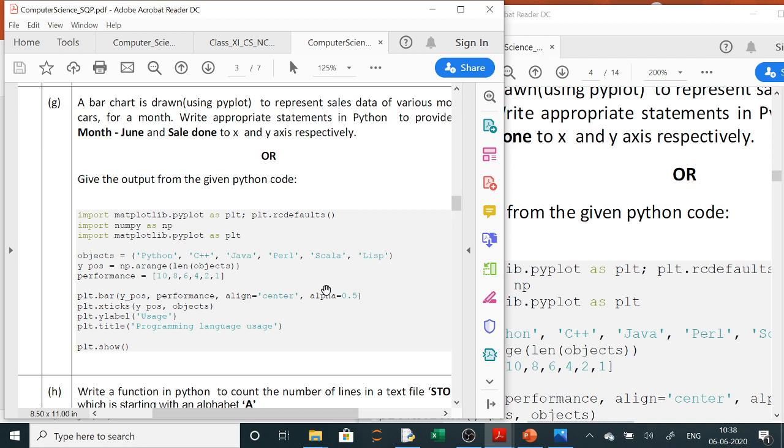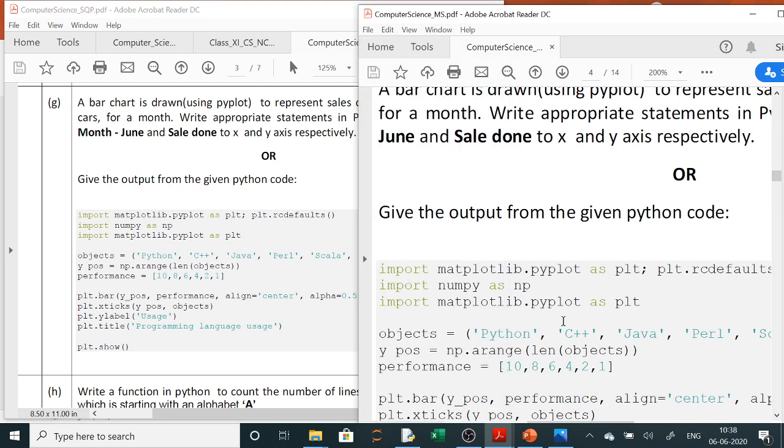Same: import matplotlib.pyplot is your first line, import numpy as np. Then since it is sales of various cars, you will write all the car names here. Here they have given the objects as all the languages. Then the length of this object will be np.arange. So this is your question paper in which you can find a part of the answer. So this is our answer.